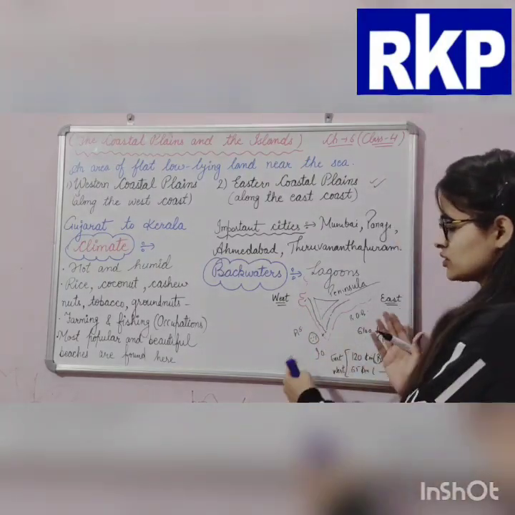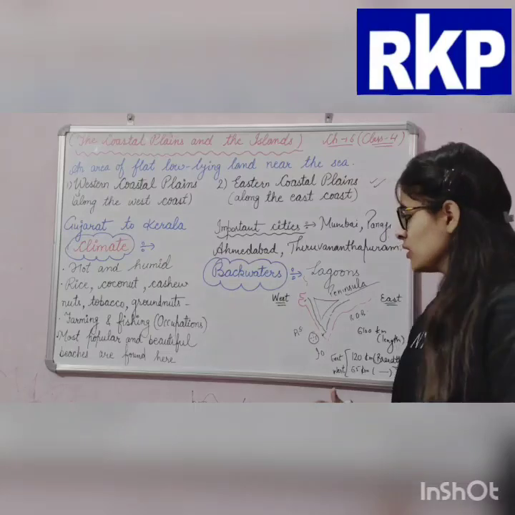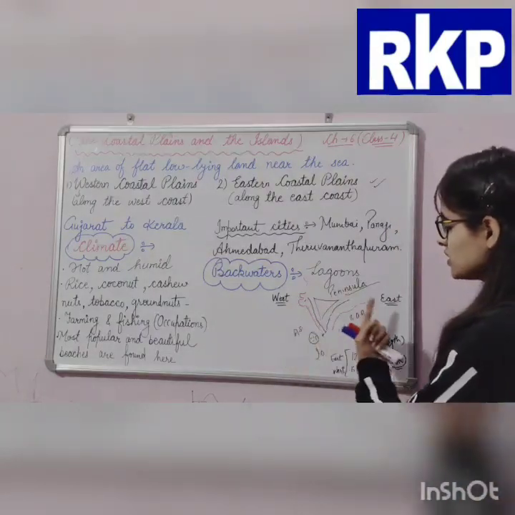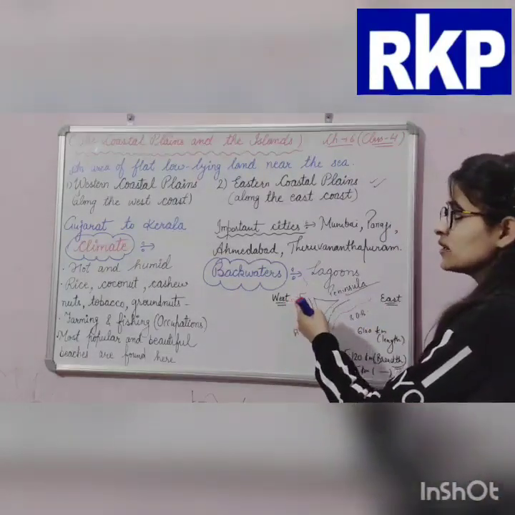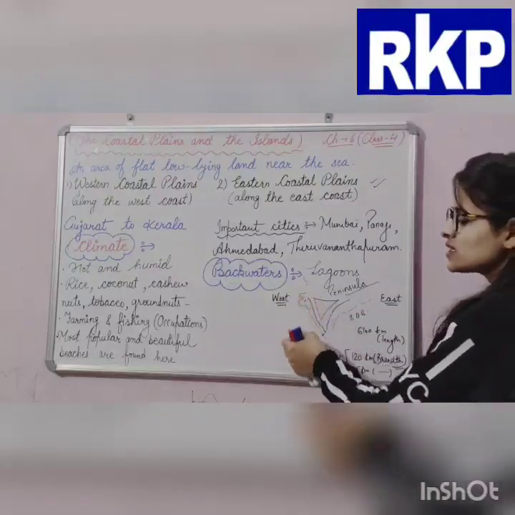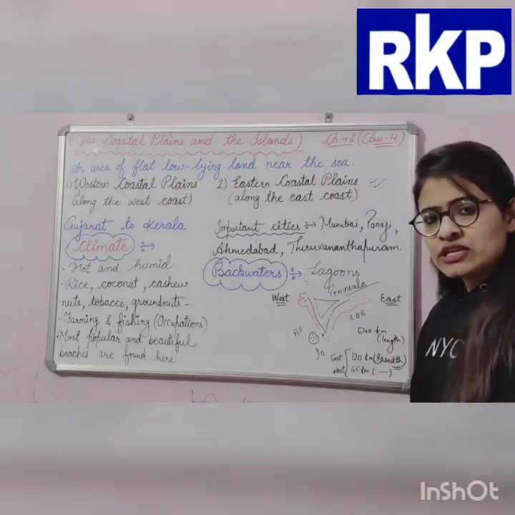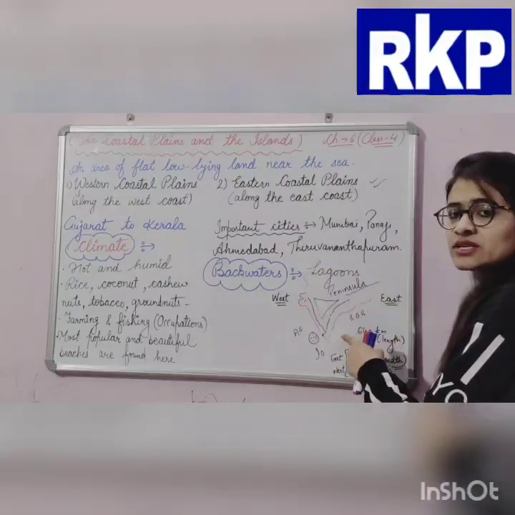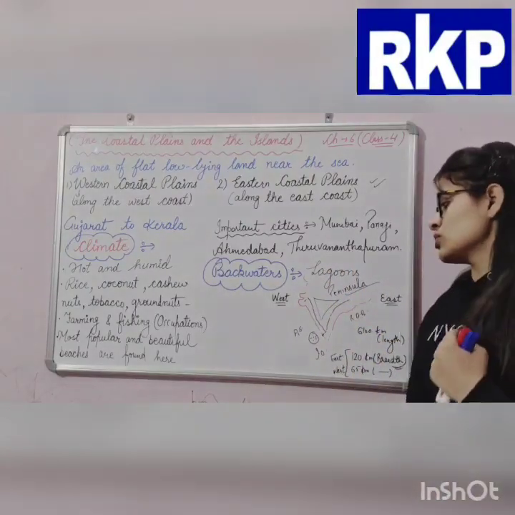I hope this topic is clear to you all. This is the west direction, this is east. The coastal plains in this direction are called western coastal plains, and in the east direction they are called eastern coastal plains.